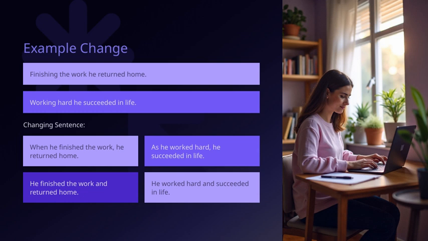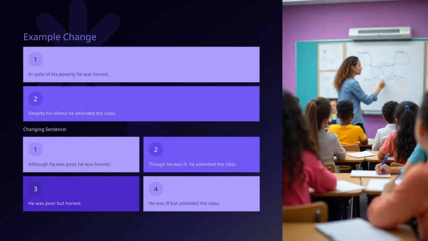Similarly, "He worked hard and succeeded in life" is a simple, effective way to connect the two ideas without extra words. The key takeaway here is that changing sentence structure can improve clarity and flow, making your writing more natural and engaging. Remember, these adjustments help your message come across more clearly and connect better with your audience, which is essential in effective communication.